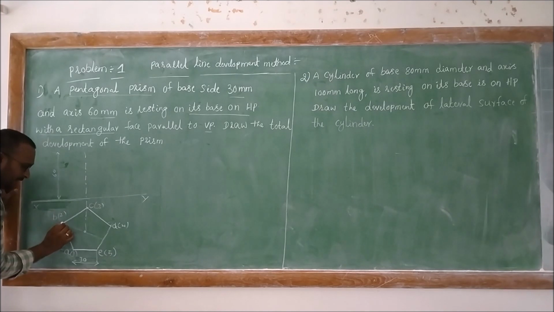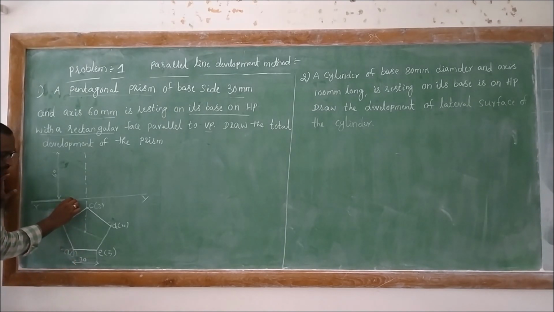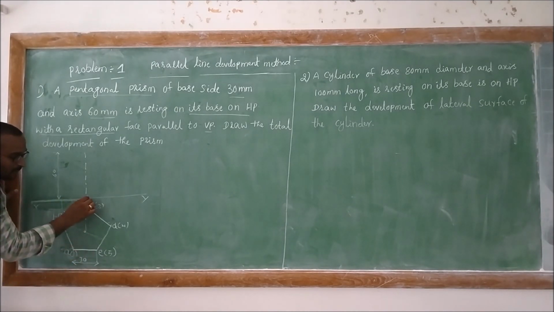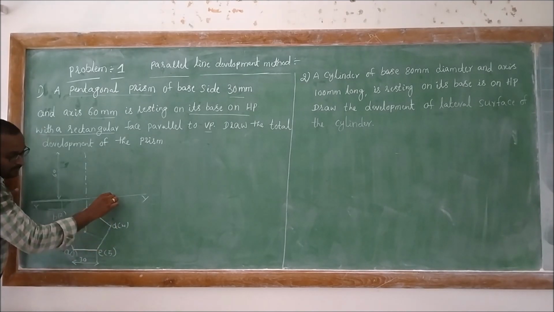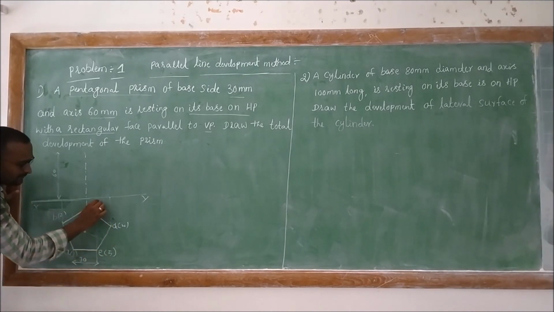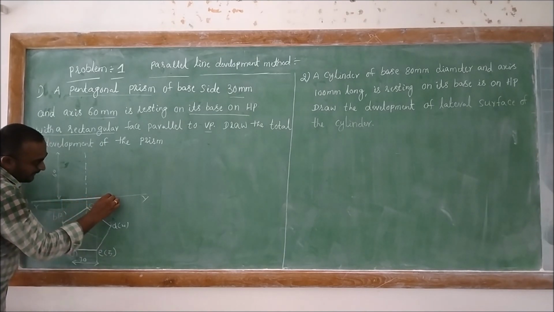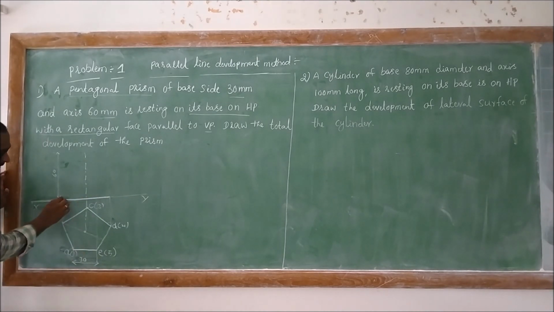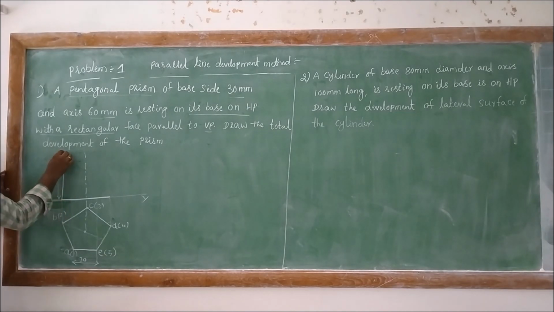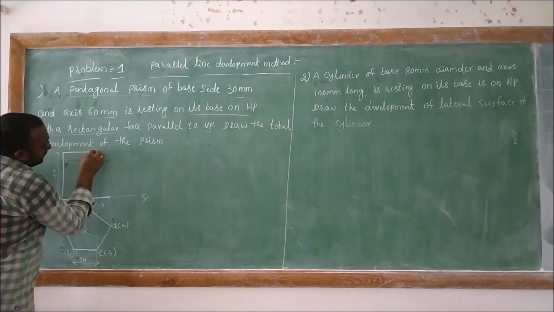Right? Then we need to project each and every point of the top view towards the front view until you get the base surface. So here is the base surface of the given solid, and then the axis height.